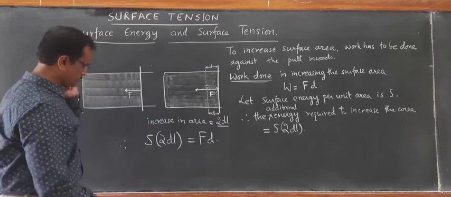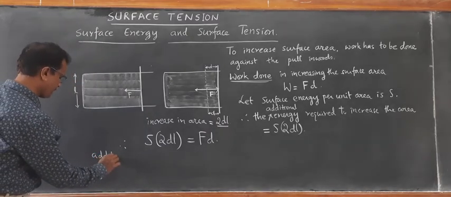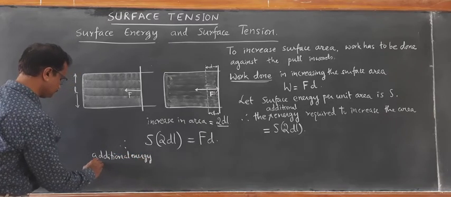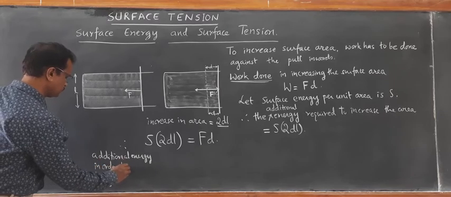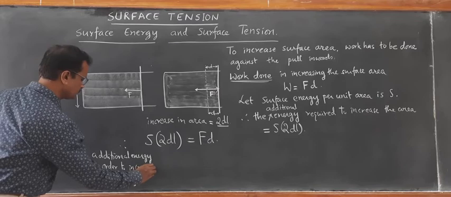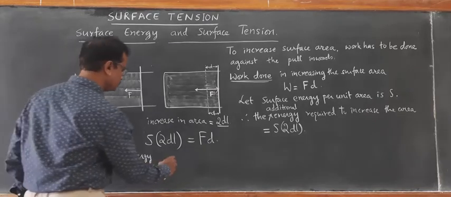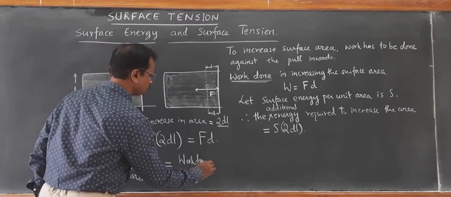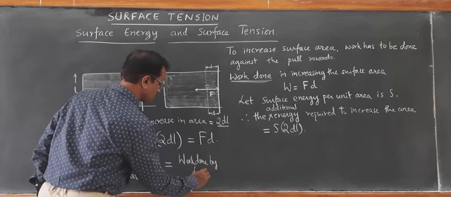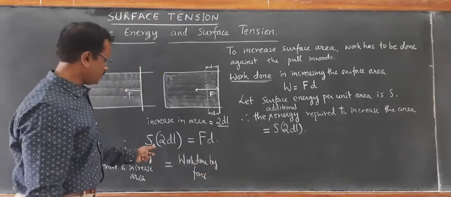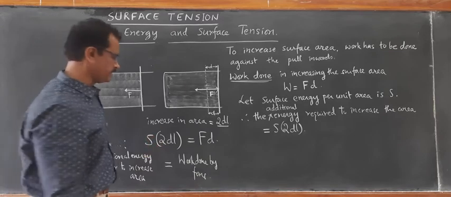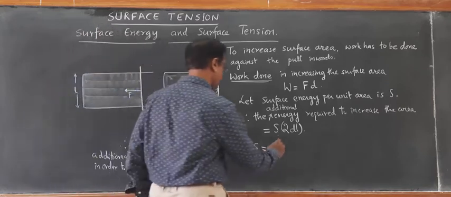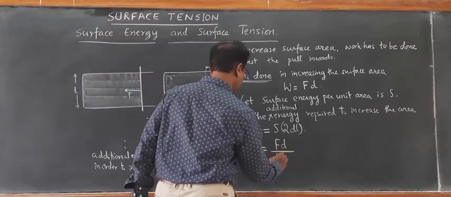So additional energy to increase area is equal to work done by force, which is F into d. Now we can calculate the surface energy per unit area. Therefore, S is equal to Fd upon 2dl.